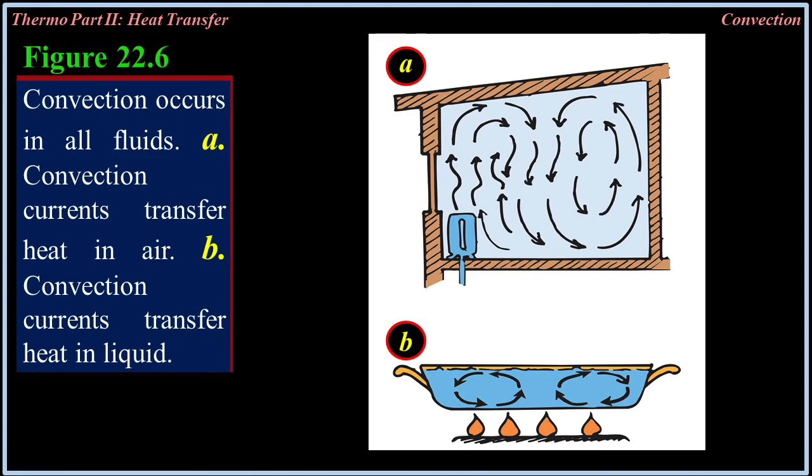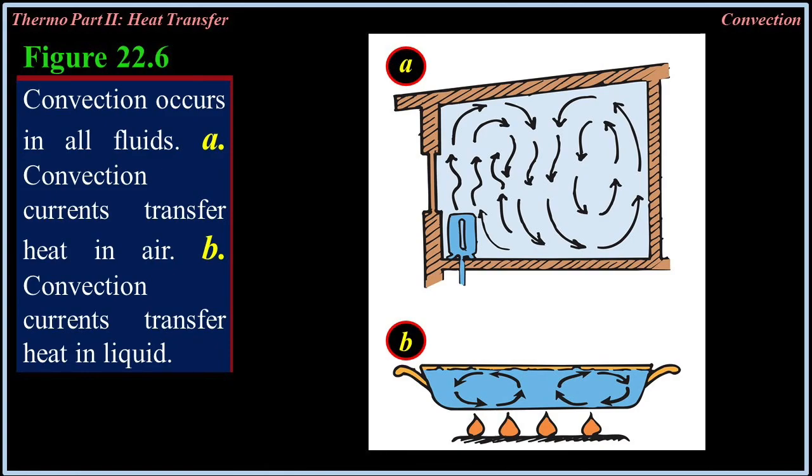Whether we heat water in a pan or heat air in a room, the process is the same, as shown in figure 22.6. When the fluid is heated, it expands, becomes less dense, and rises. Warm air or warm water rises for the same reason that a block of wood floats in water and a helium-filled balloon rises in air.